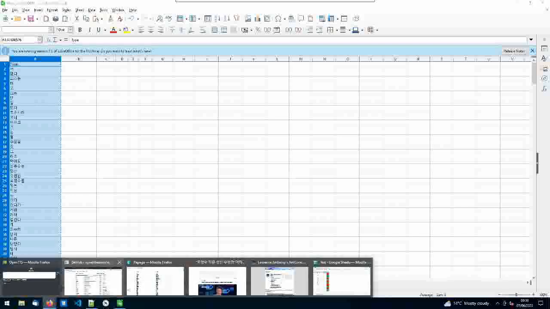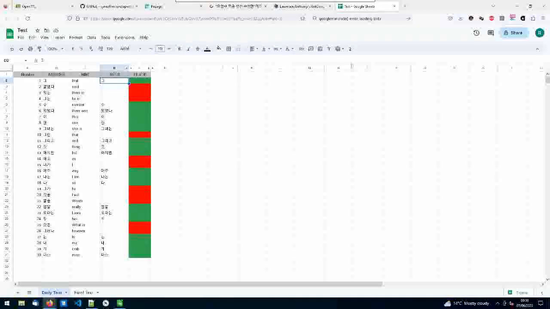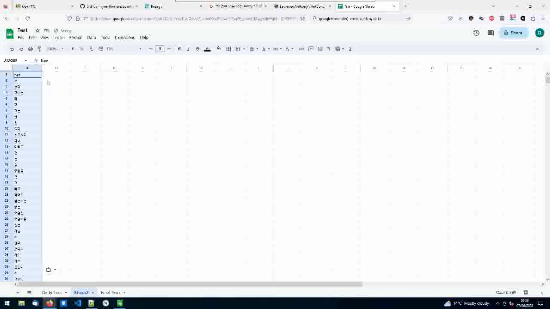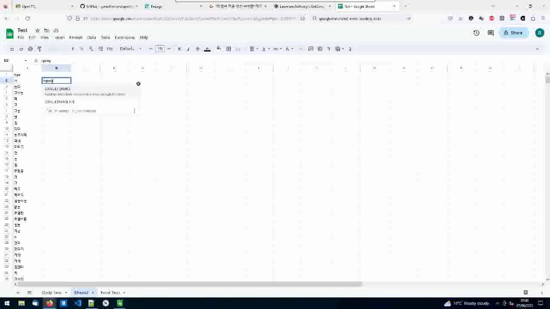I can actually go to Google Sheets. Right now, if I create a new tab here in Google Sheets, I'll show you how to do this. I can paste this column, which is just Control V. And here I can do equals, Google Translate.